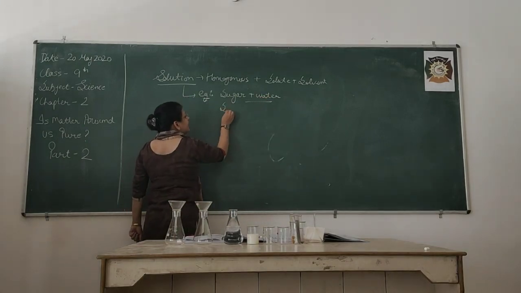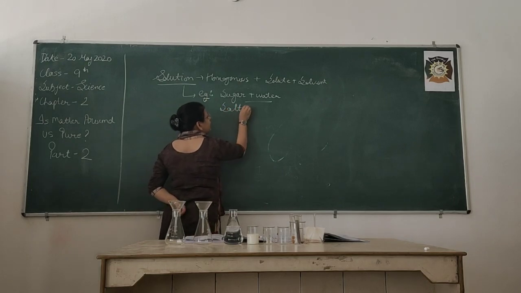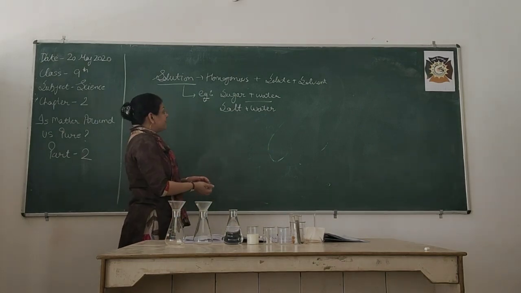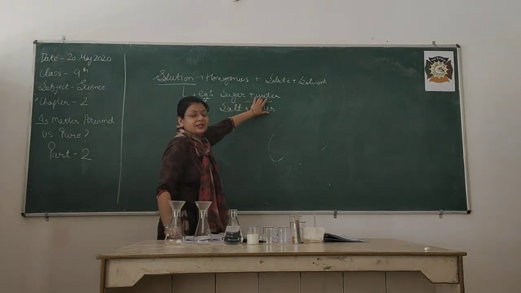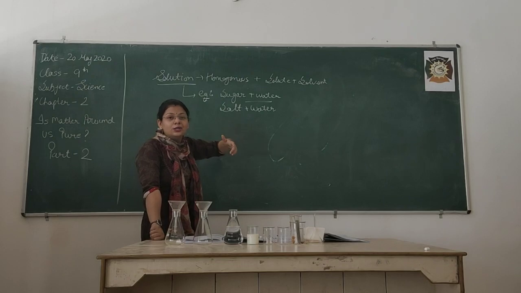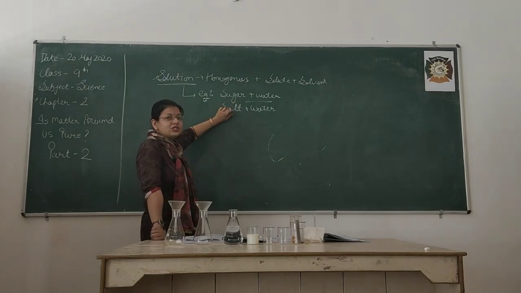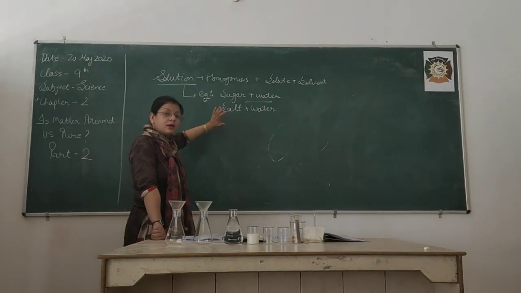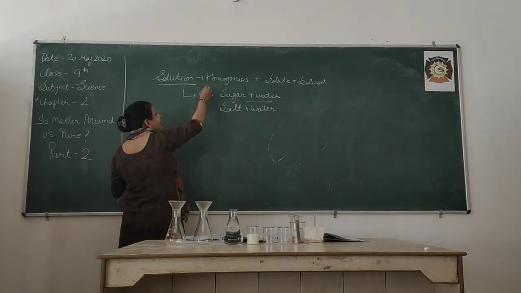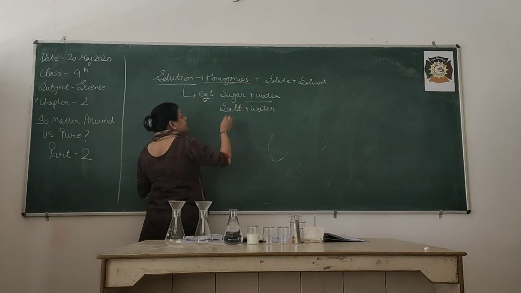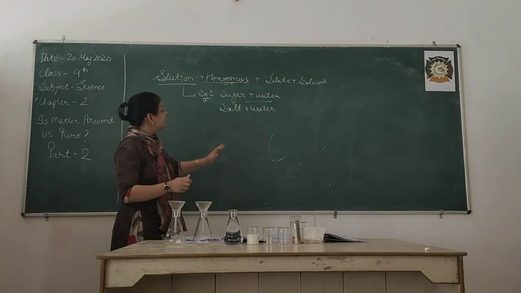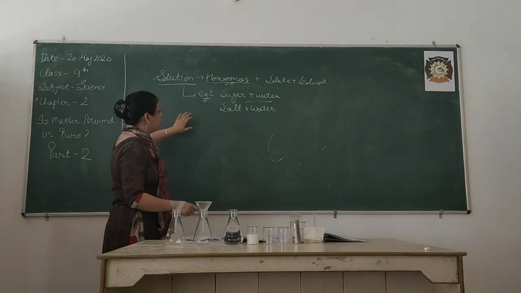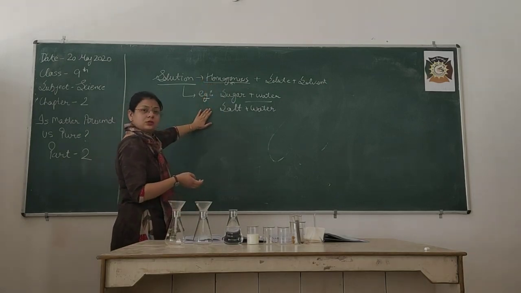The same is the case when salt is dissolved in water. So that means sugar and water make a sugar solution, because after dissolution you are not able to see the sugar particles or the salt particles. That's the term homogeneous. Children, we have already discussed this term in the previous lecture, lecture number 1. So, solution is this.